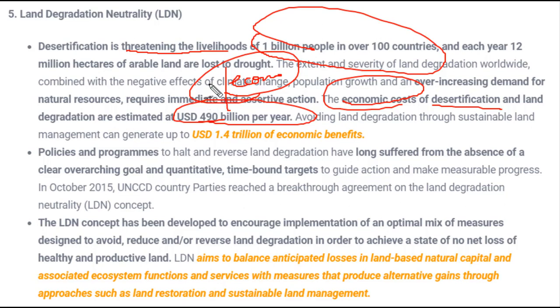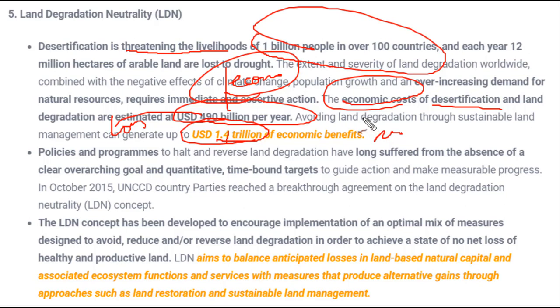And if sustainable methods are used, a profit of 1.4 trillion could be maintained per year. So you can see the difference. This is the loss, and if we just follow the sustainable method of producing crops and using the land properly, 1.4 trillion economic benefit could be gained.